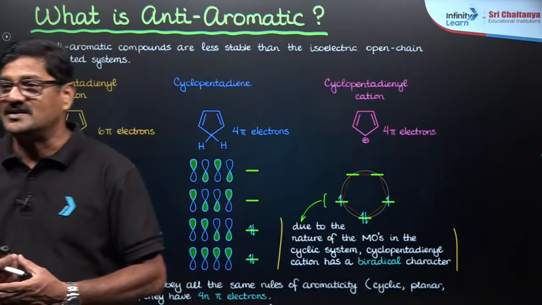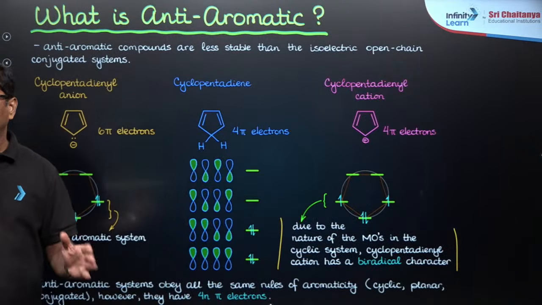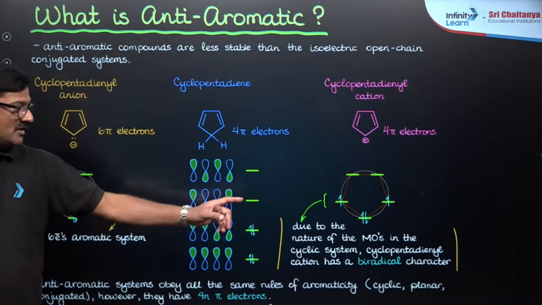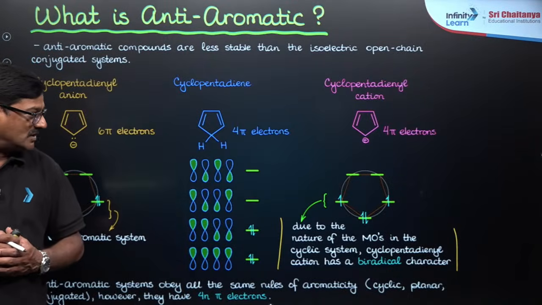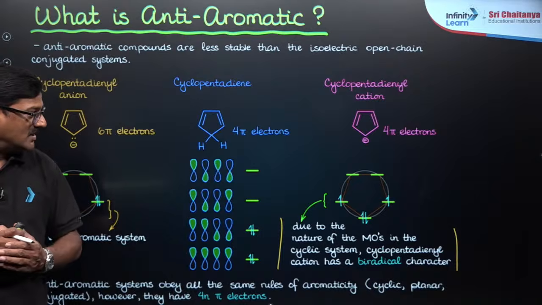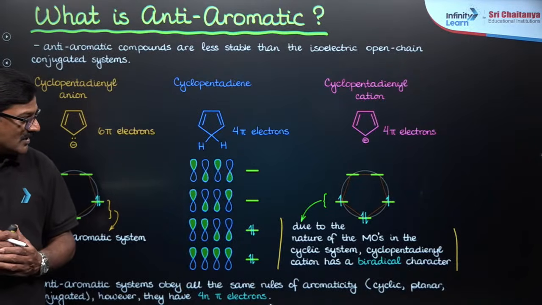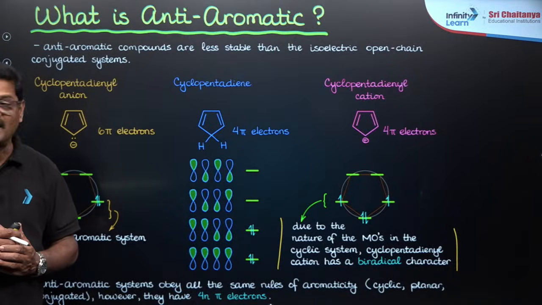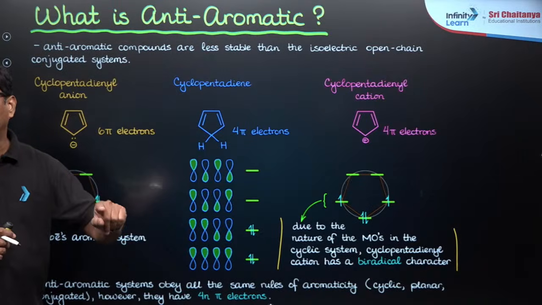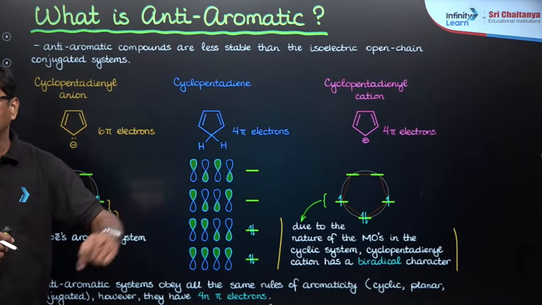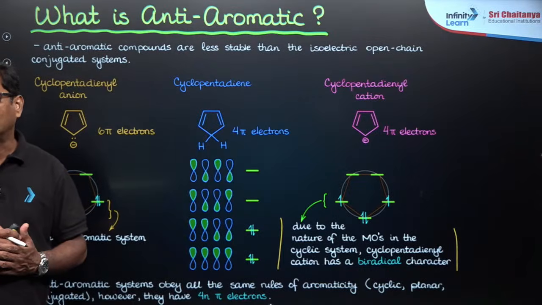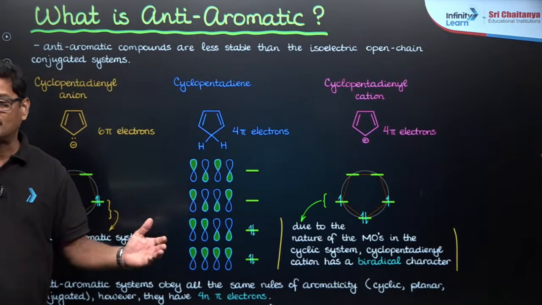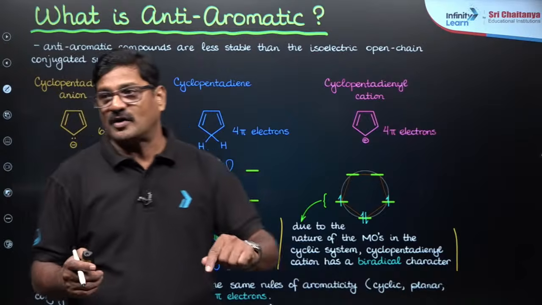In assertion-reason, somebody may ask why anti-aromatic compounds are super unstable, because of that reason, due to the nature of the molecular orbitals in the cyclic system. The cyclopentadienyl cation has a biradical nature, so anti-aromatic compounds have electrons in the anti-bonding molecular orbitals. It makes them super unstable, right?